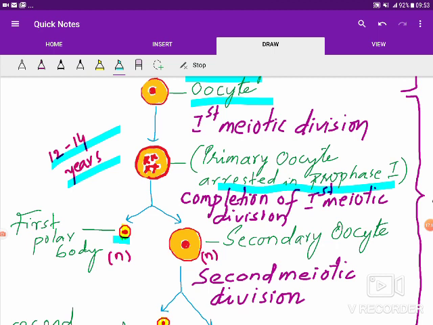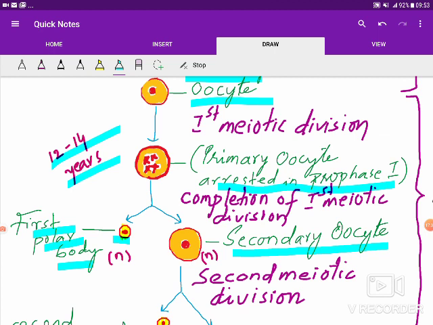One small polar body is produced, and another one is a large secondary oocyte. So the polar body retains very little cytoplasm, whereas the secondary oocyte retains a large amount of cytoplasm, and both these cells are haploid, as we know, because of the first meiotic division.